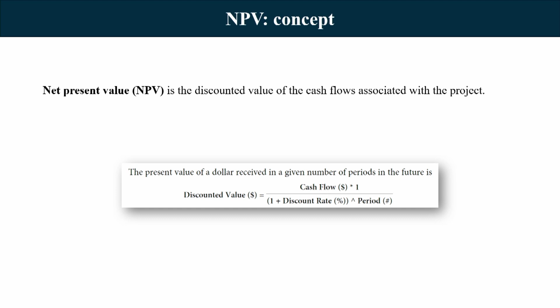What is the period today? It is 0. So, 1.1 to the power 0 is 1. That is why whatever cash flow is there, that is today's value, right. If it is next year and a 10% discount, 1.1 to the power 1 is 1.1. So, cash flow divided by 1.1, and similarly we will keep calculating the values of the future cash flows.